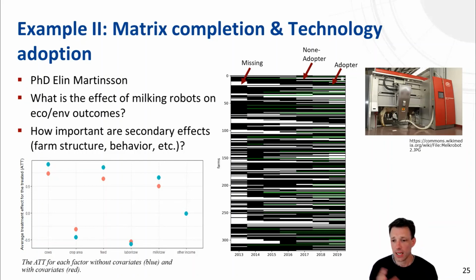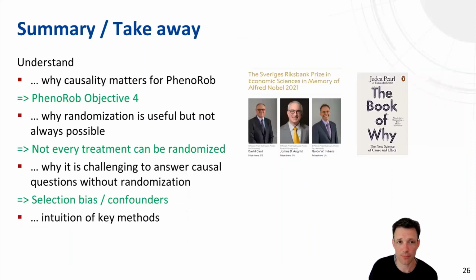So this is the last method that I wanted to present, and also the example from our work of how we use that method within PhenoRob. With this, I want to finish and summarize the takeaway messages, coming back to the aims that I presented at the beginning.